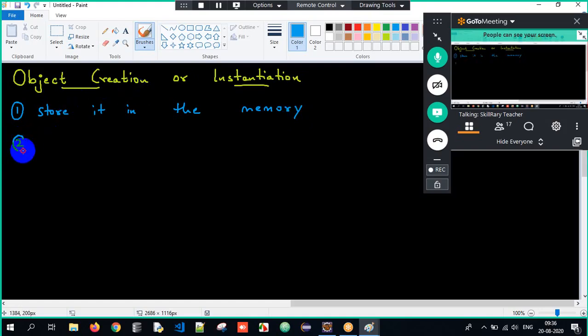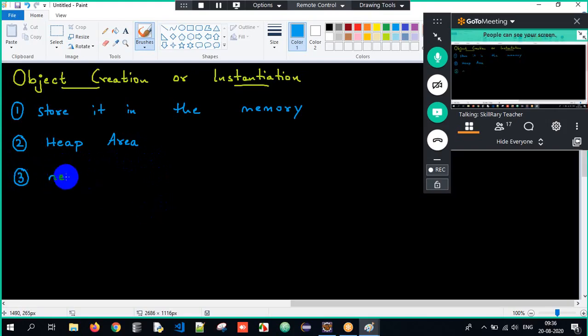Objects are always created inside a memory location, and that memory location is called the heap area. Where are the objects created? Inside the heap area. I'll talk about the architecture a bit later, not now. Which operator is responsible for creating an object?